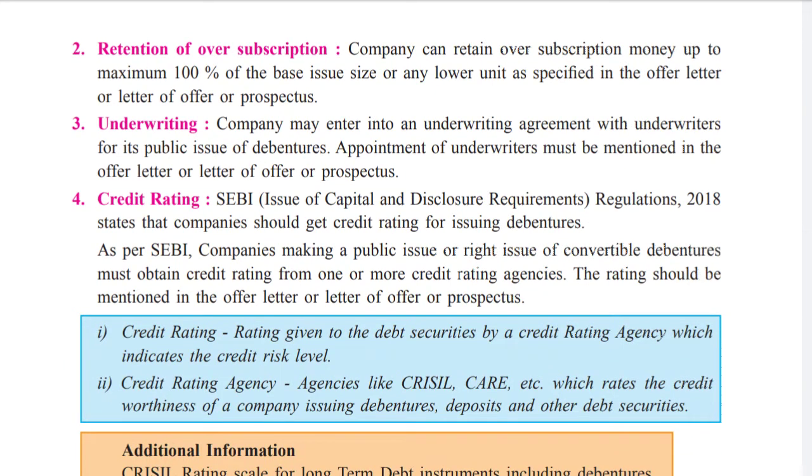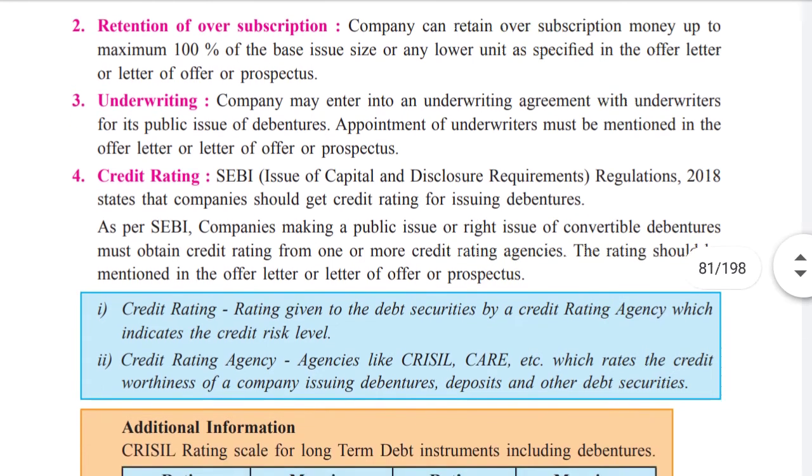Now, retention of oversubscription. Sometimes oversubscription also happens. Means a time will be there when you issue 100 debentures, but 110 people approach you. So that will be oversubscription. The company can retain oversubscription money up to a maximum of 100% of the base issue size, or any lower limit as specified in the offer letter or letter of offer or prospectus. Whatever decision the company takes over this oversubscription, they will have to follow.